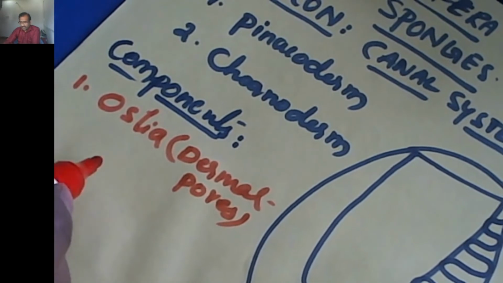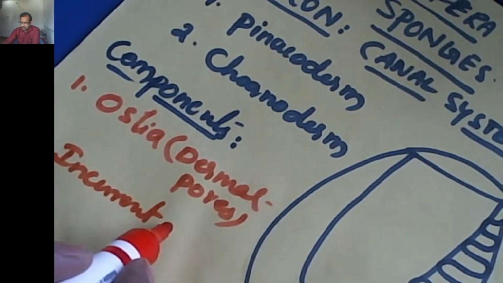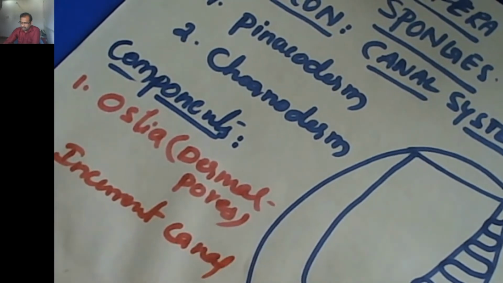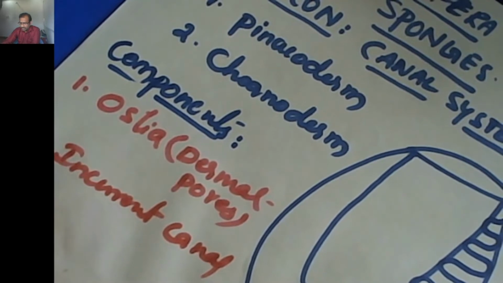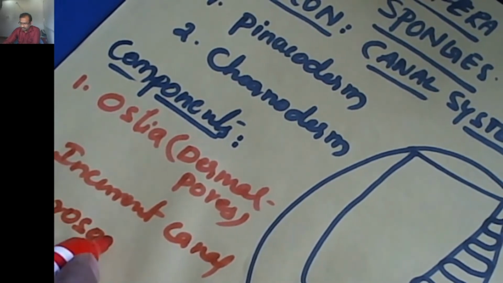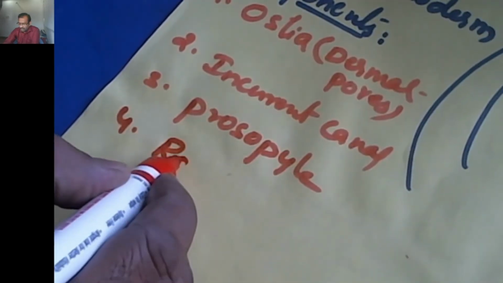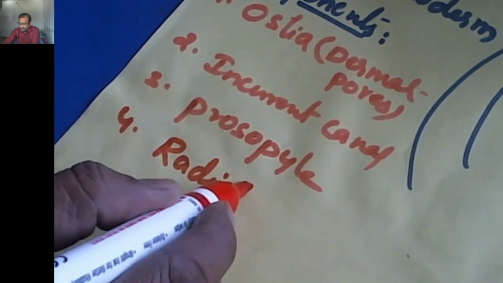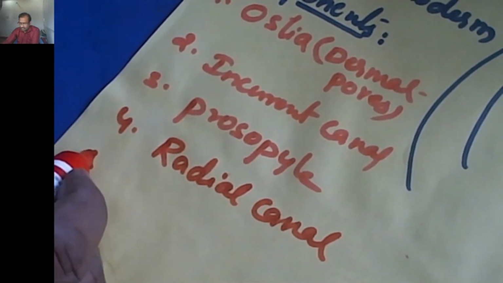Number two, incurrent canal. Number three, prosopyle. Number four, radial canal.